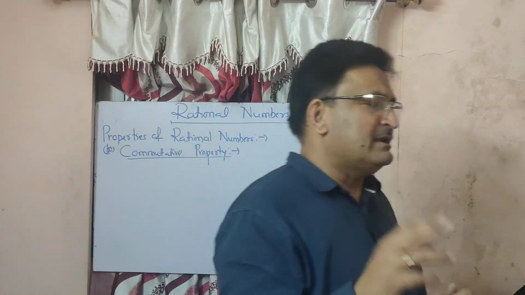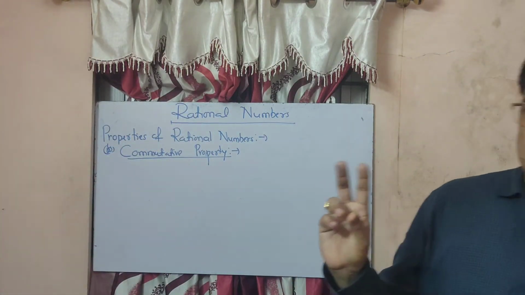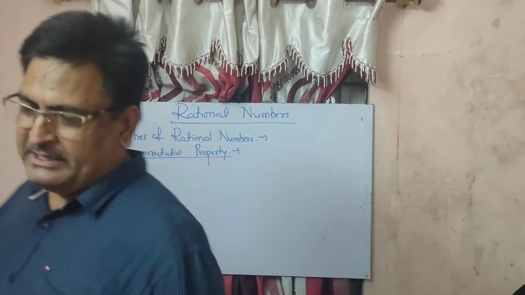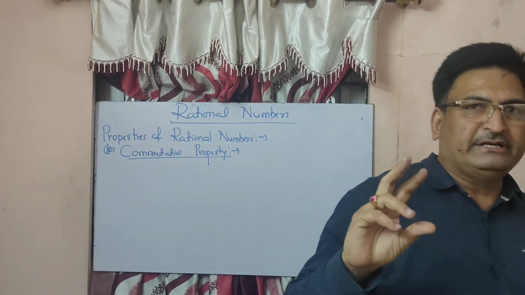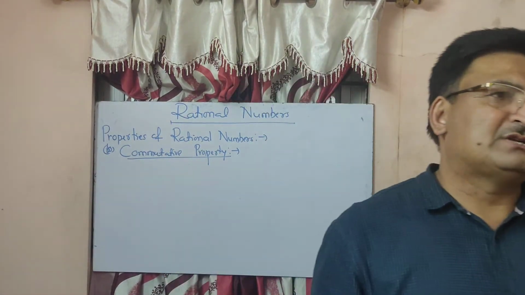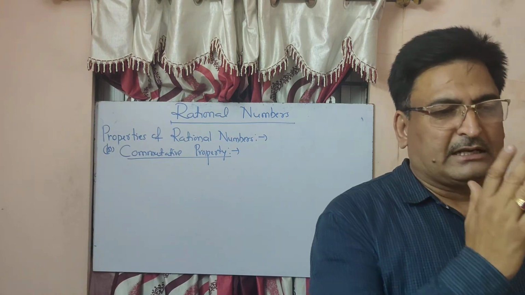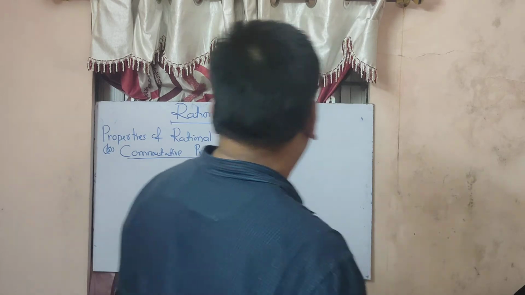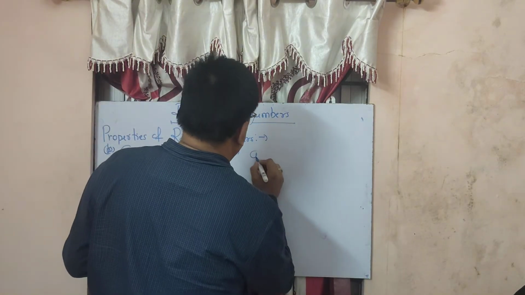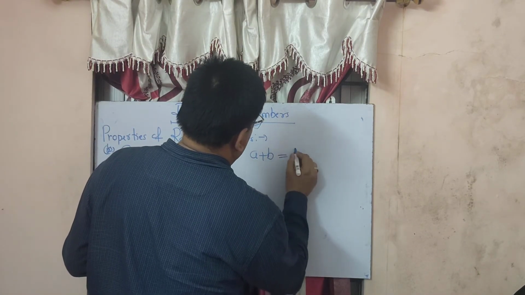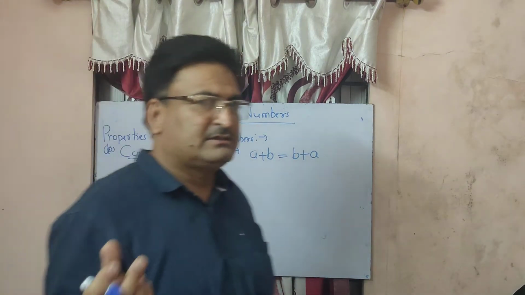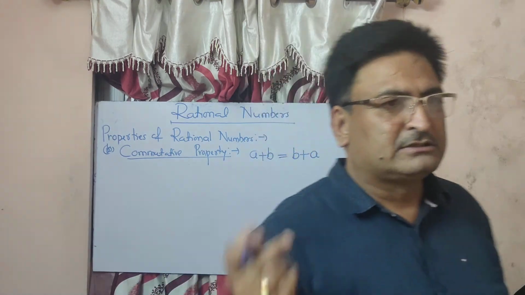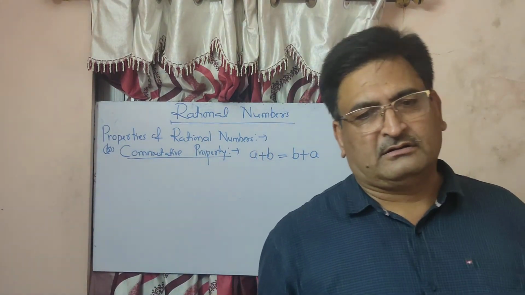Okay, then, a plus b is equal to b plus a. It means if you interchange the numbers, the result should be the same. It may be on the left hand side, it may be on the right hand side. First you have to write here commutative property. It should be like this: a plus b is equal to b plus a. If you interchange the numbers, the result should not be affected.